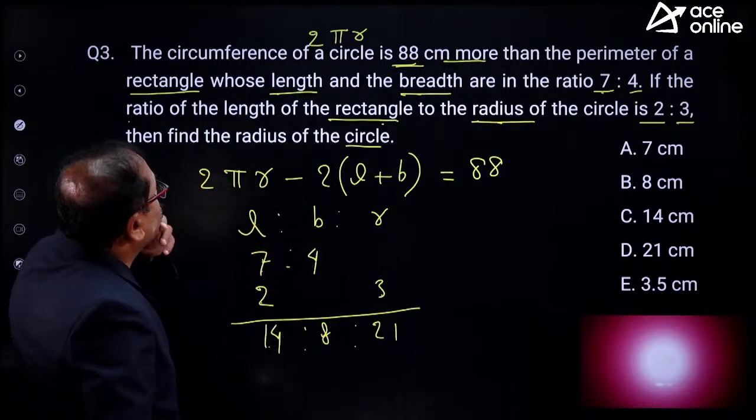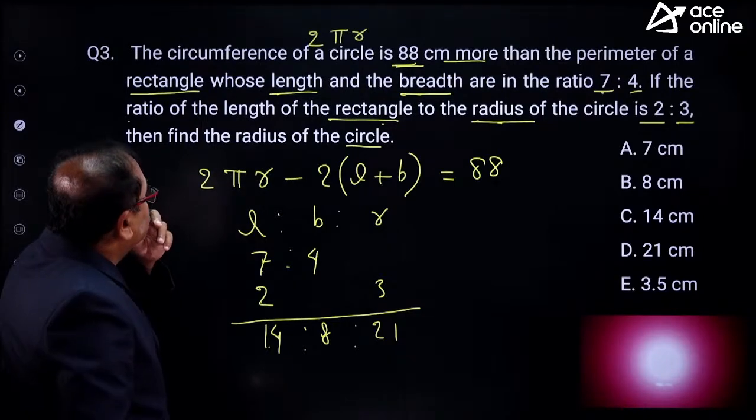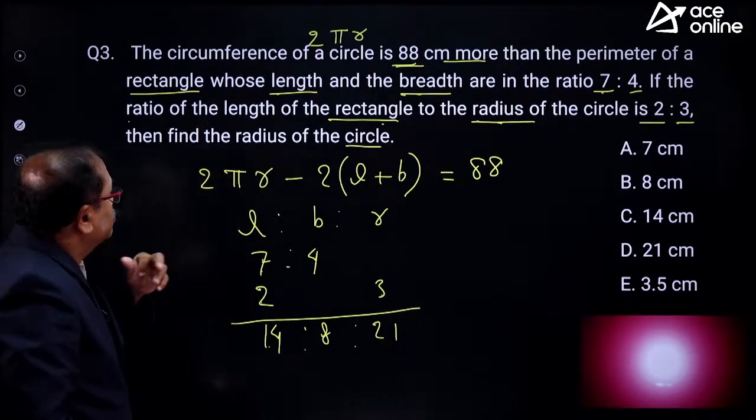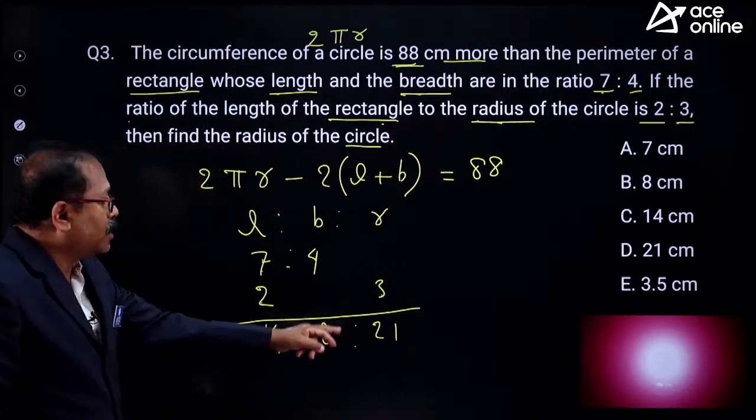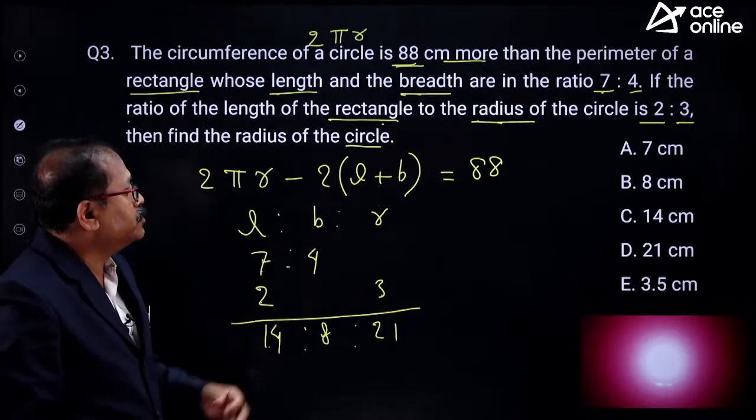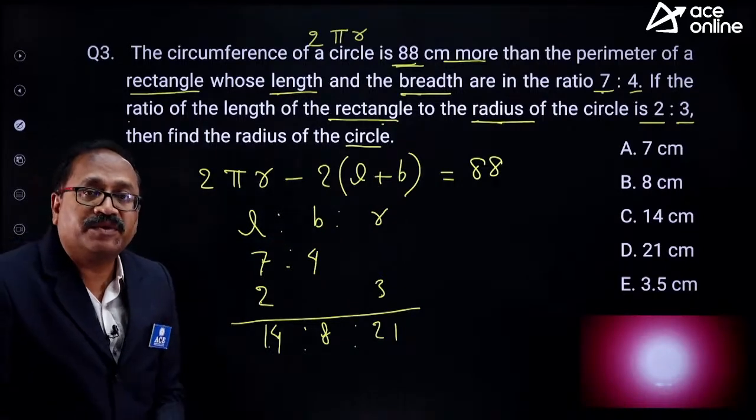What is given to us is 2 pi r, whereas r is this one. Can I replace the value? Yes, we can replace the value.